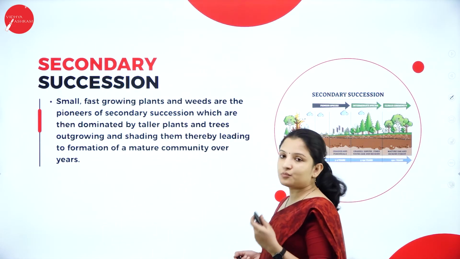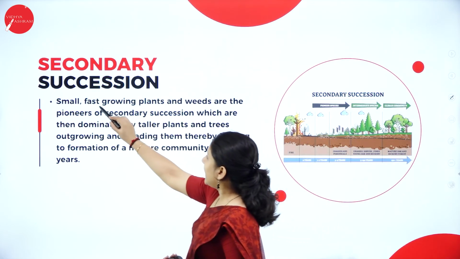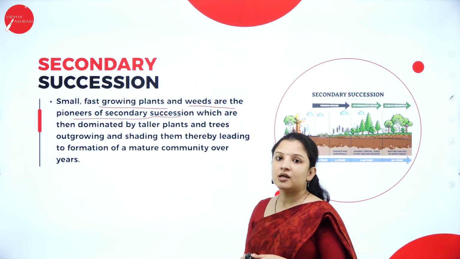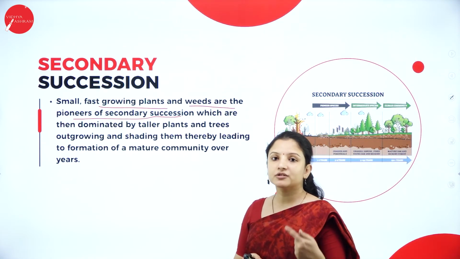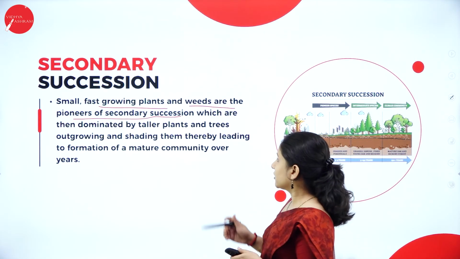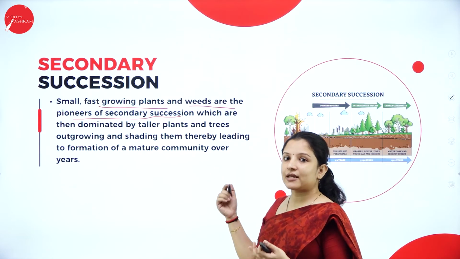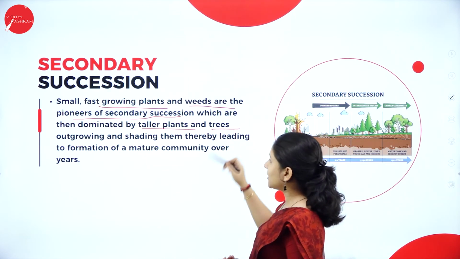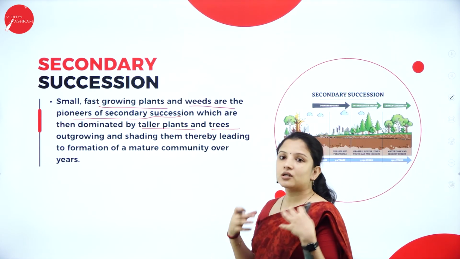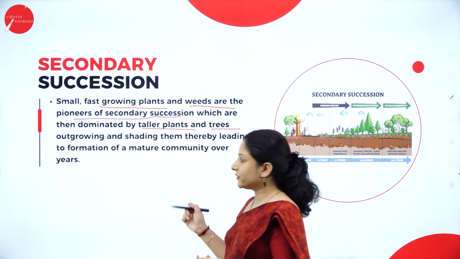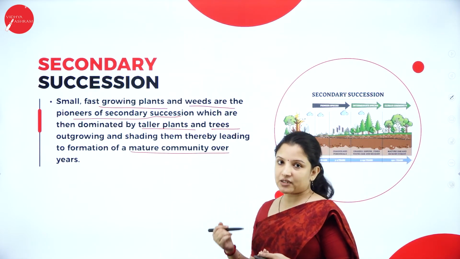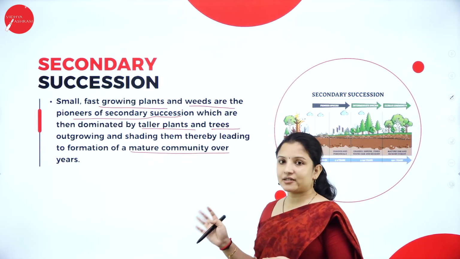So here first small fast growing plants and weeds will be the pioneers of secondary succession. There in the primary succession, mosses and lichens will be the pioneer. And these small species, again they will get dominated by taller plants, then trees will start growing, and this is how a complete mature forest will be formed, which is a mature community, that is a climax community will get formed. So this is about secondary succession.